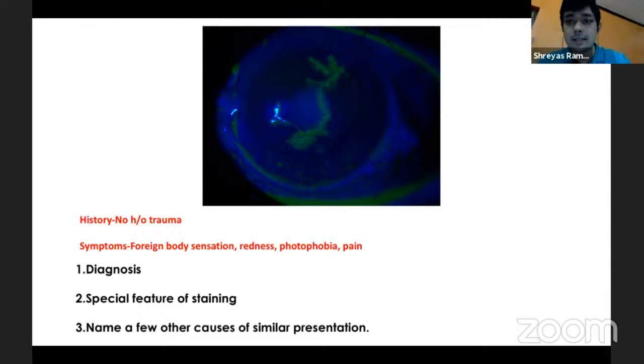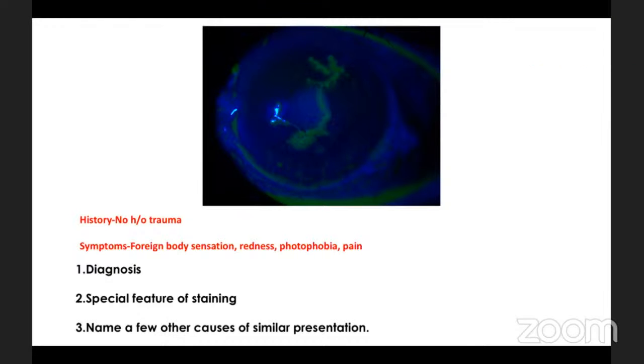So pseudodendrites could be just a healing epithelial defect. You could have acanthamoeba infections. You could even have fungal infections, but most commonly a healing epithelial defect causes this. Even drug toxicity. Occasionally, you could even mistake a cornea verticillata for a dendritic ulcer. So you need to rule out pseudodendrites.